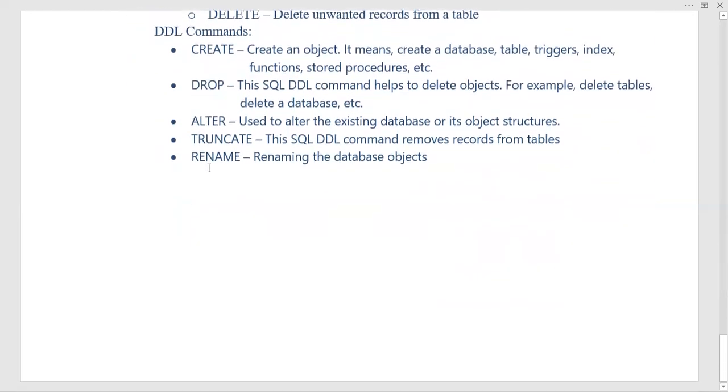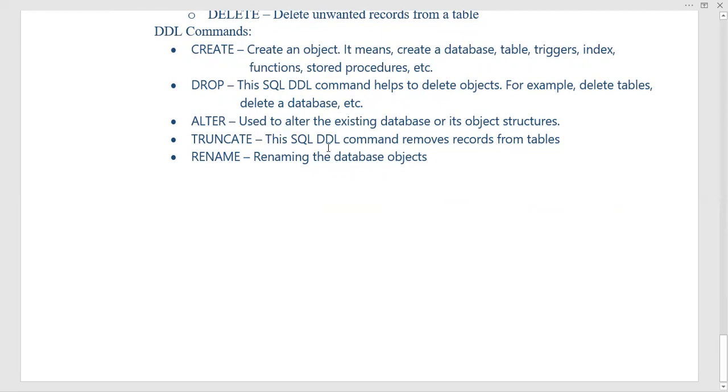Then there are data definition language commands, and the first is create. Create is used for creating a table or triggers, index, functions, stored procedures, etc. And drop is used to delete an object, like delete table, delete database, etc. Then alter is used to alter our existing database or its structure.